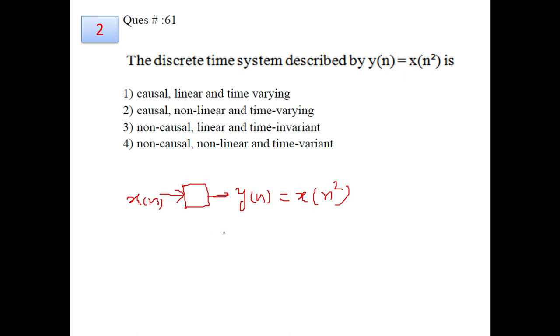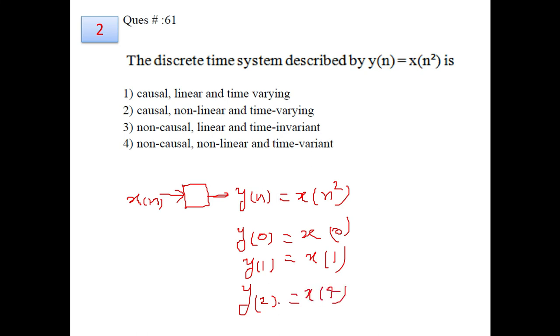By a causal system we mean that the present output depends on the present and/or past values of the input applied. So if we evaluate it at the 0 time instant, it will depend on the 0 time instant. For the time instant 1, it will depend on 1, and if I evaluate at n equals 2, this will be x of 4. So at time n equals 2, we are taking the output, and it says that input is to be given at time n equals 4. So this does not support causal behavior, so it falls in the category of a non-causal system.